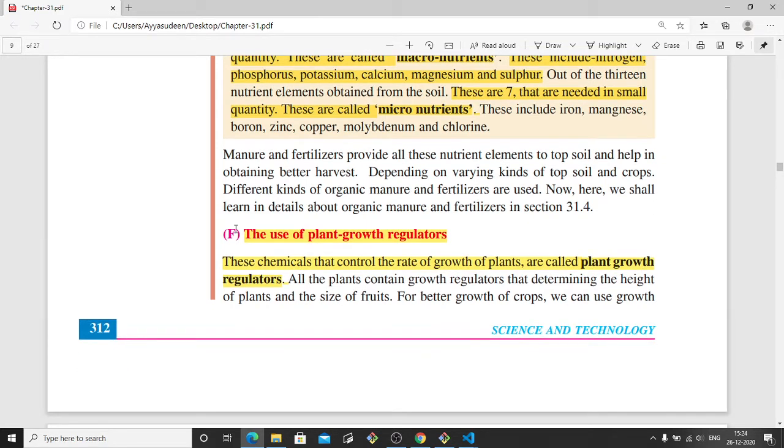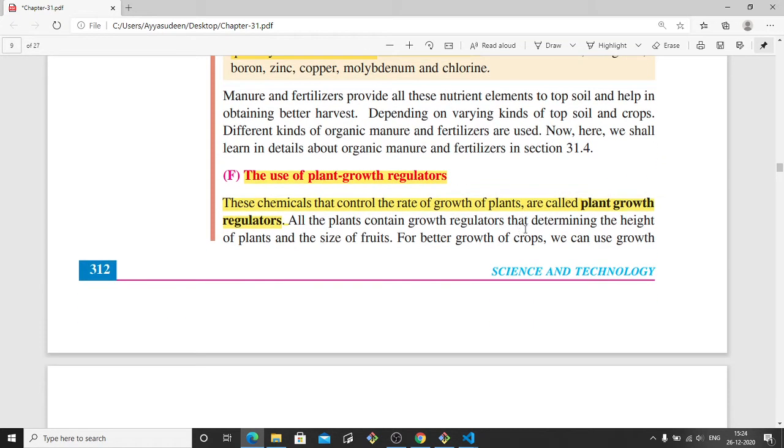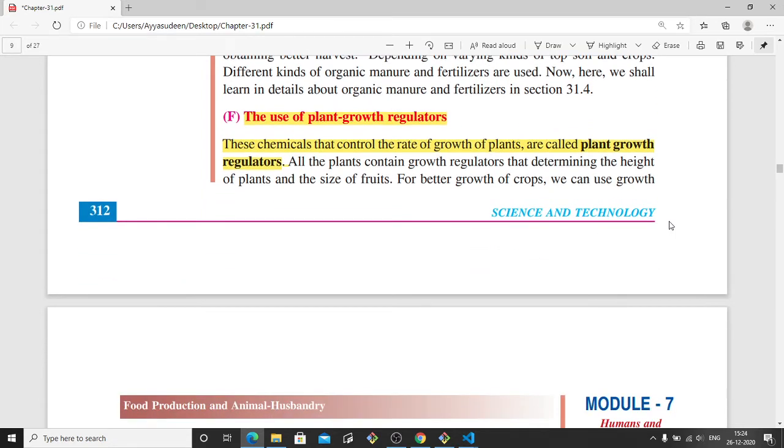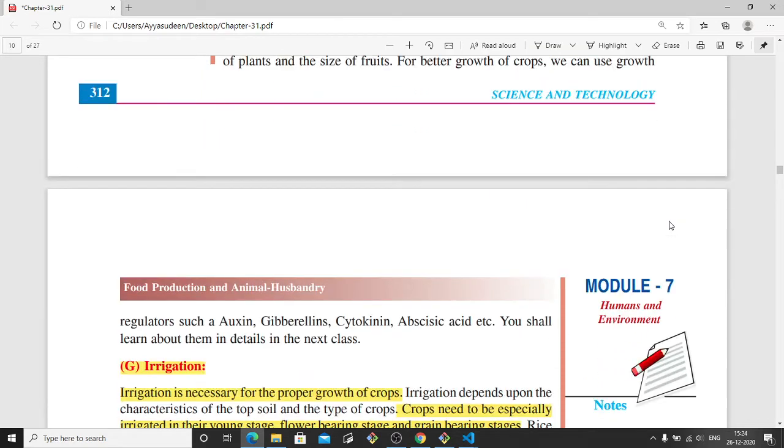So the next topic is the use of plant growth regulators. To regulate and increase plant growth, there are some chemicals that can increase the rate of growth of plants. So they are used for the growth of the plants, like auxin, gibberellins, cytokinin.